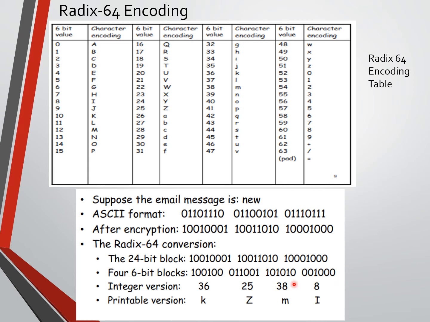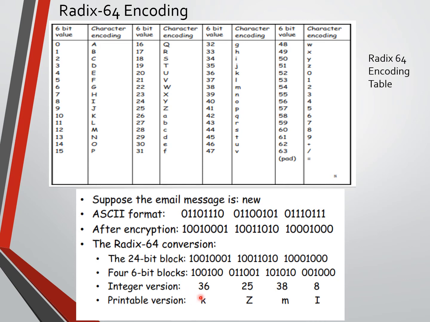The same 3 bytes of encrypted data, we make 4 groups, each group having 6 bits. 6 into 4 is again 24 bits.